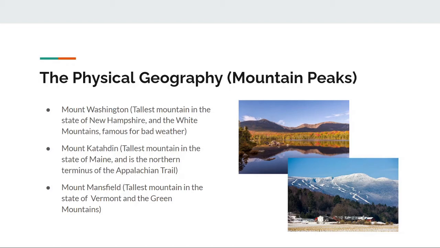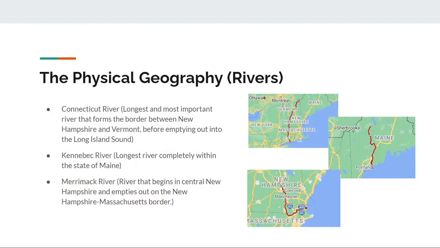Mount Katahdin is the tallest mountain in the state of Maine, and it's the northern terminus of the Appalachian Trail. In other words, the Appalachian Trail's northern end. And finally, Mount Mansfield. It's the tallest mountain in the state of Vermont and the Green Mountains.